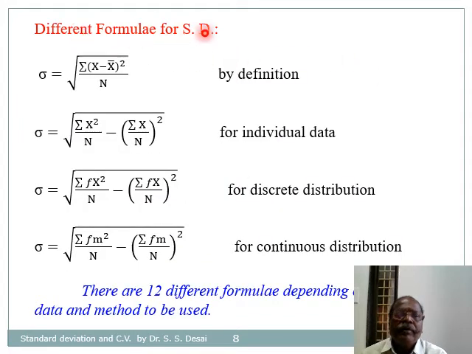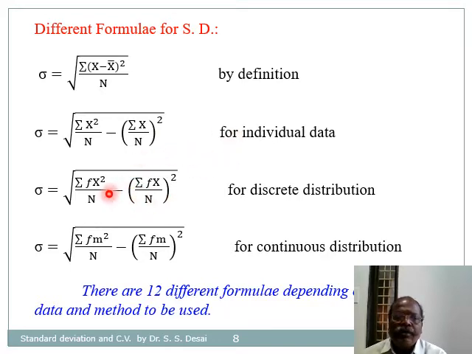So these are different formulae for calculating standard deviation. Sigma equals root of summation of (x minus x bar) whole square divided by n. This is by default, by definition. For simplicity, we can write this as sigma equals root of summation of x square divided by n minus (summation of x divided by n) whole square. This is used for individual data.